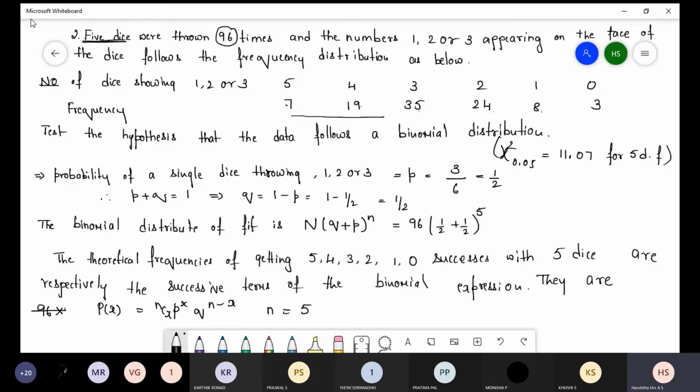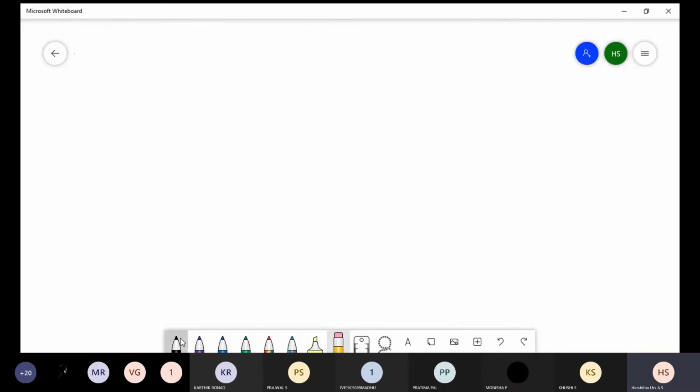So the frequency we have to find out is 96 into 5Cx, P value is 1 by 2 whole power x, Q value is 1 by 2 whole power 5 minus x. These are the terms by which we find the expected frequency.